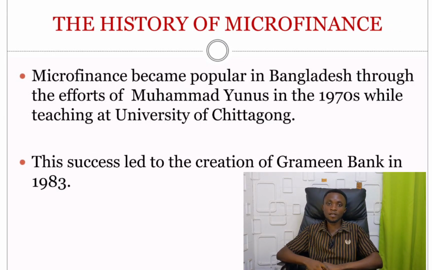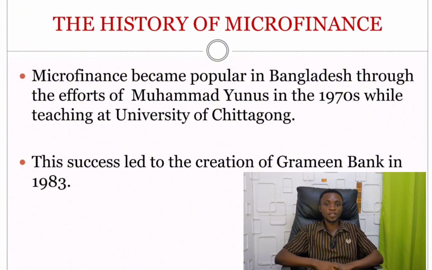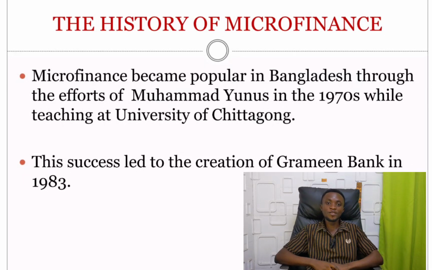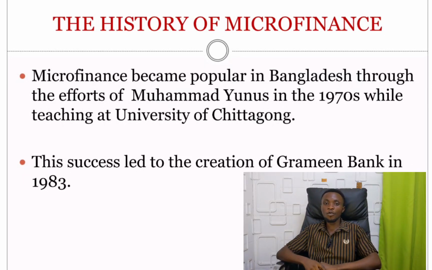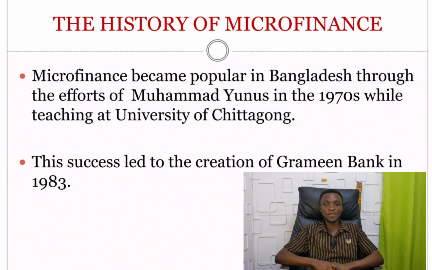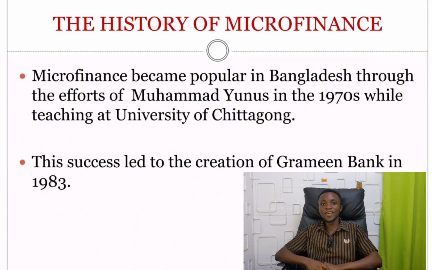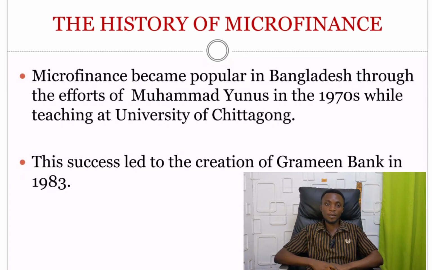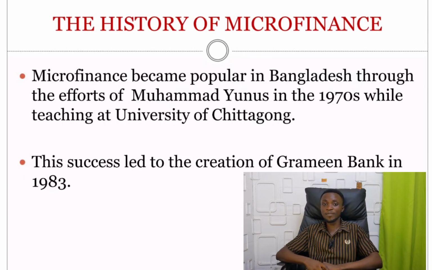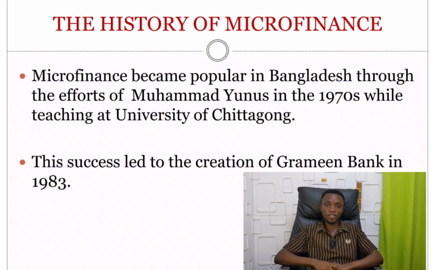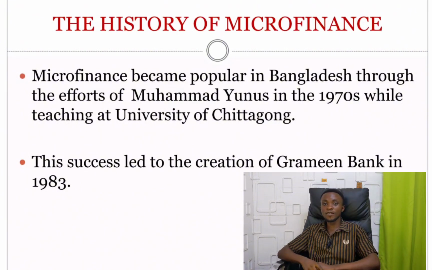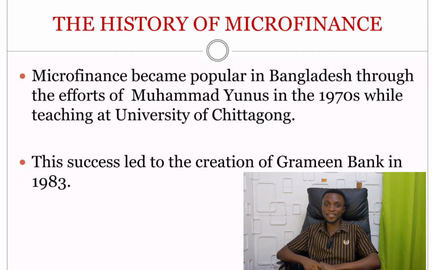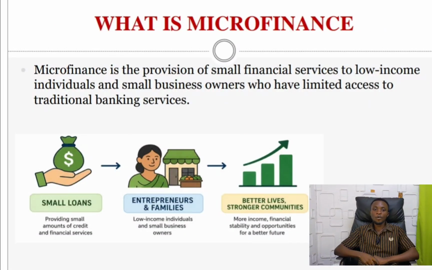Going to the history of microfinance, microfinance started in the 1970s by a man called Mohammed Yunus. He was a university lecturer at the University of Chittagong. He started the microfinance institution when he discovered that many poor people could not get money, but yet they needed money to start up their businesses. So from his own pocket money, he lent money to a particular group of women who in turn took that money and started up a business, and they became successful, and in return they paid back with interest. So this led to the emergence and the birth of the first microfinance institution, called the Grameen Bank, in the year 1983.